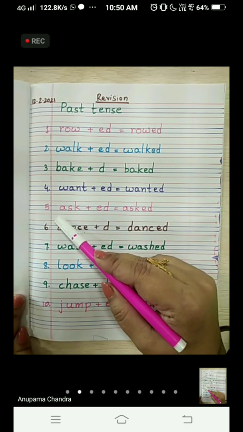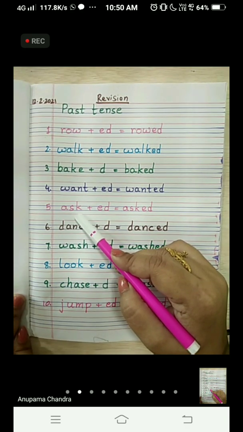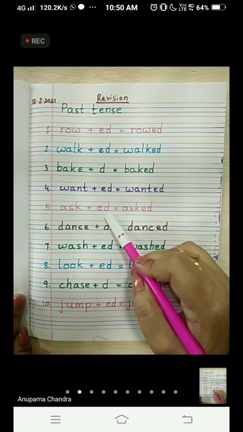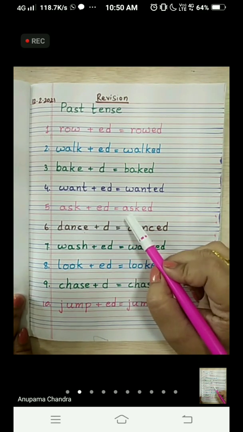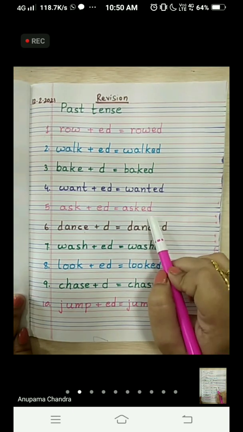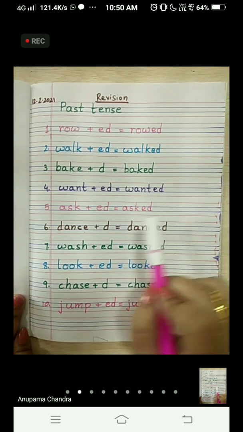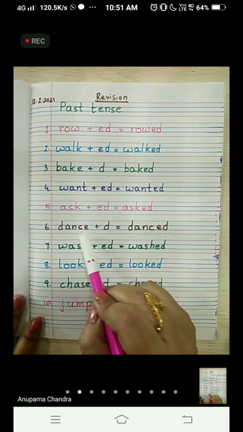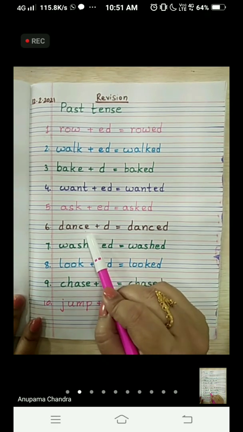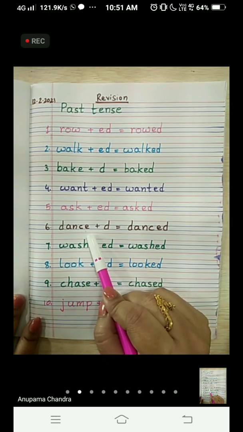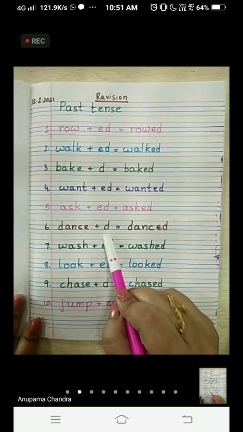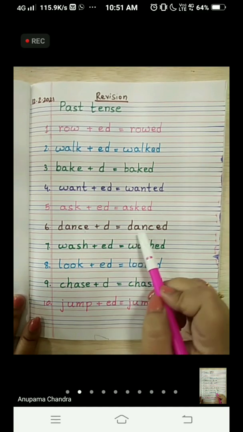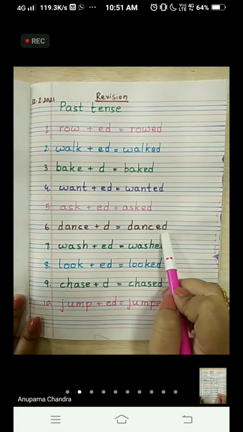Number 5 is ask. A-S-K, ask. We have to add ed to the word to make the past tense form of the word ask, that is A-S-K-E-D, asked. Number 6, dance. D-A-N-C-E, dance. Now here the last letter is already E, so we will not add ed, we will add only D to the word to make the past tense form, that is D-A-N-C-E-D, danced.